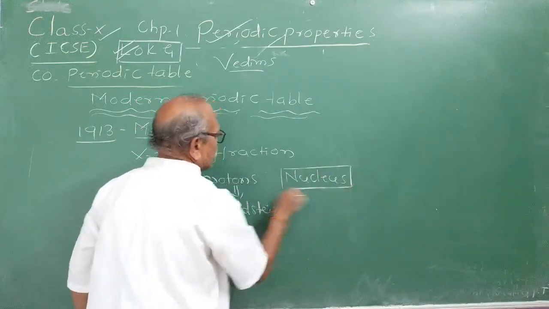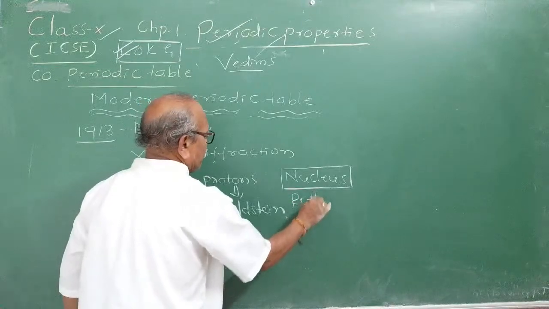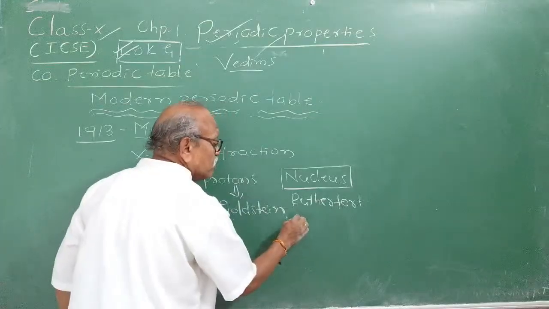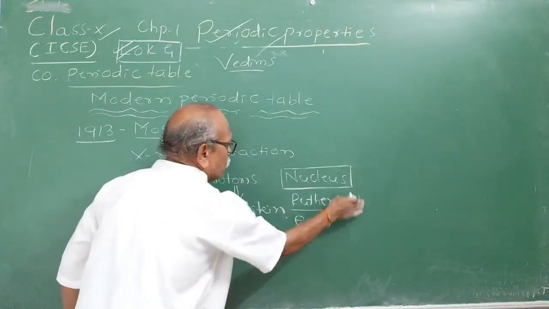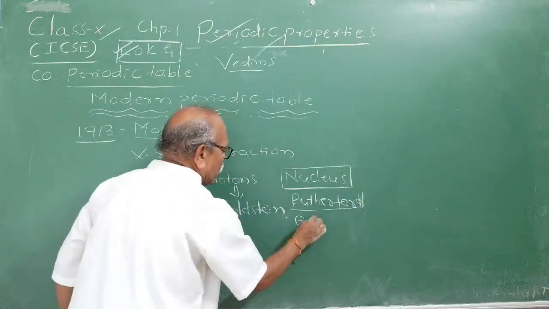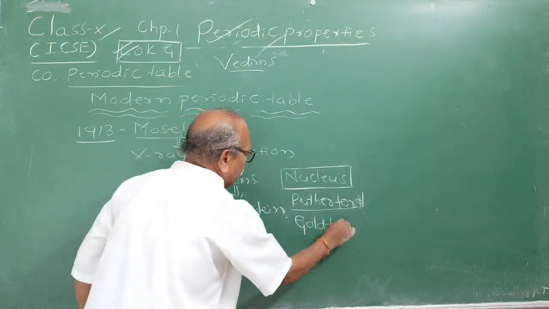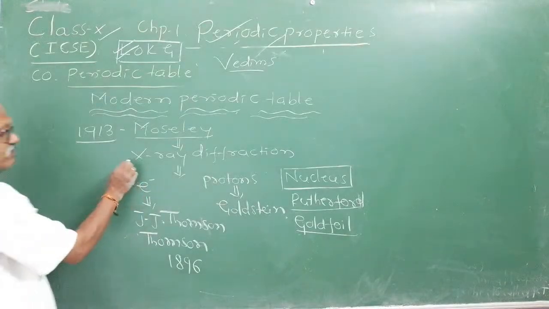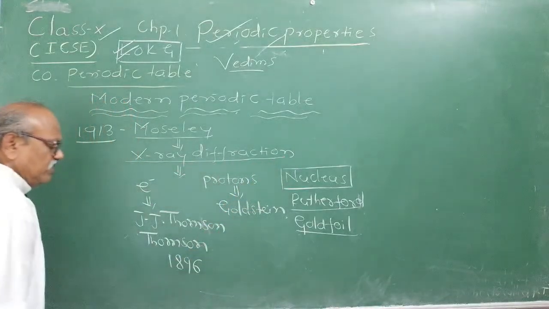Rutherford Sir, the famous British physicist, by his famous gold foil experiment. Rutherford Sir, by gold foil experiment. All these developments took place at that time. Moseley was studying X-ray diffraction.